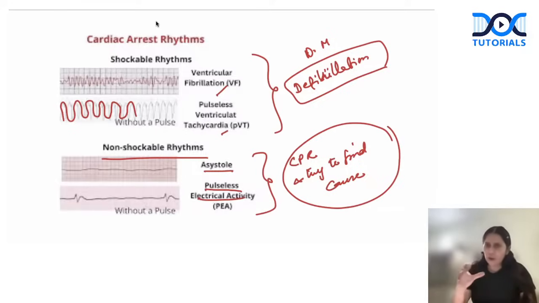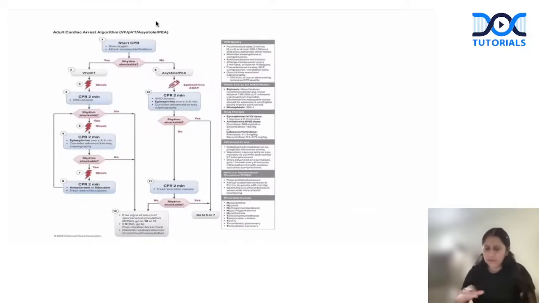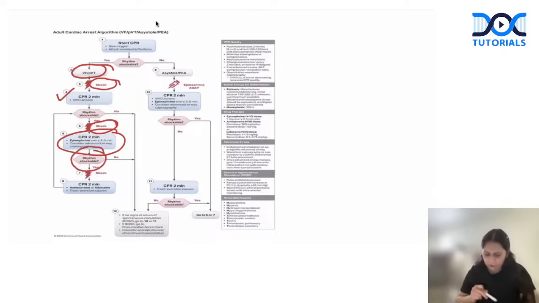So how do we manage shockable rhythm and non-shockable rhythm? This is a flow chart that we have to remember. Shockable rhythm is VF and VT. The definitive management is shock. After giving shock, we do CPR for 2 minutes and secure IV IO access. Again, after 2 minutes, we see the rhythm. Rhythm is still shockable, again we give a shock. We do CPR and start giving emergency drugs. Epinephrine is the first emergency drug. Then, if possible, we intubate the patient. Again, 2 minutes gone, we see the rhythm. Rhythm is still shockable, we give the shock and we give another emergency drug, amiodarone.